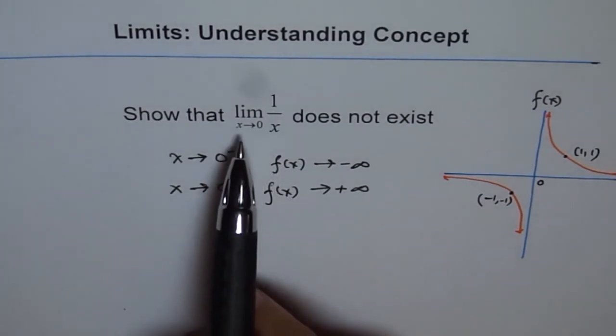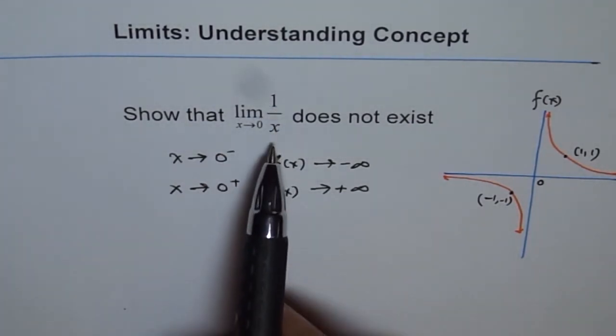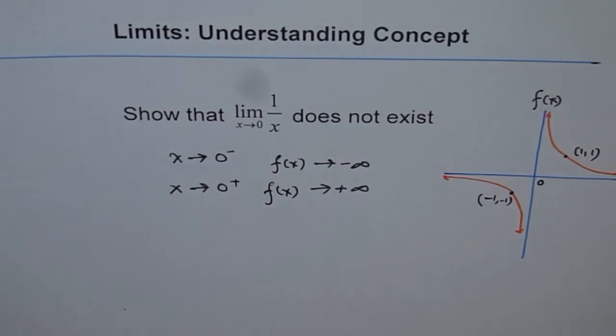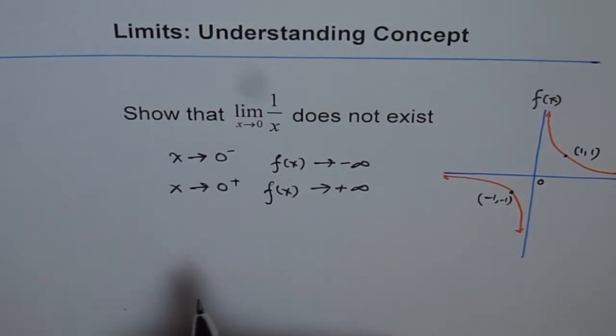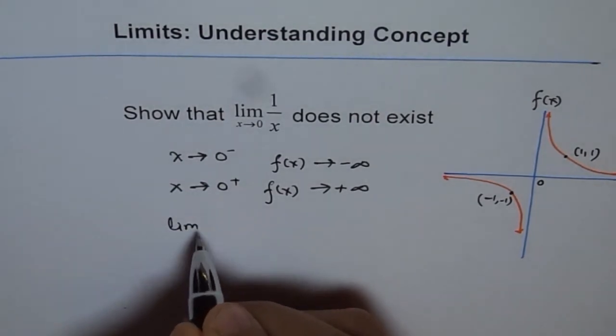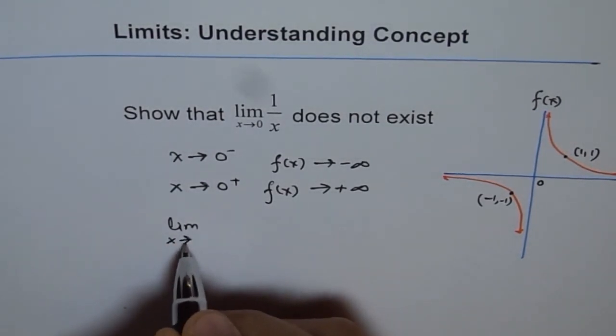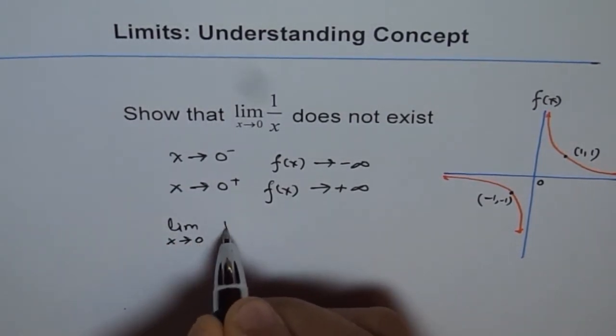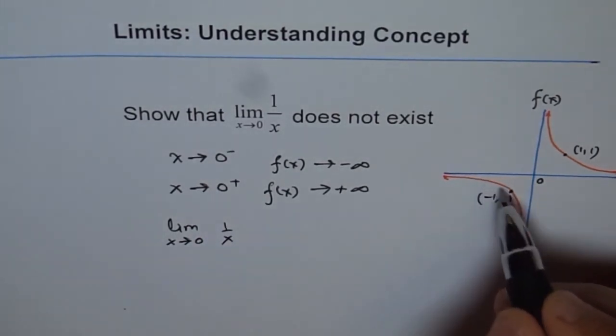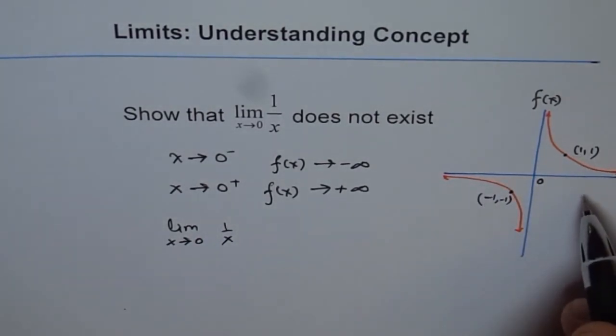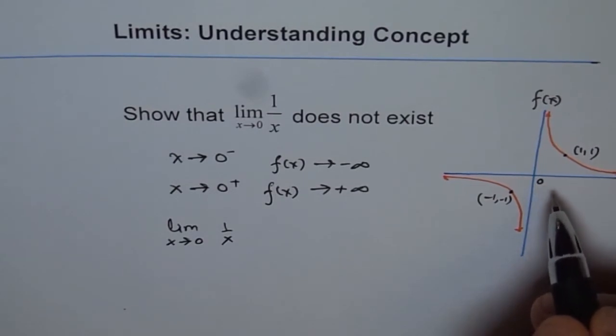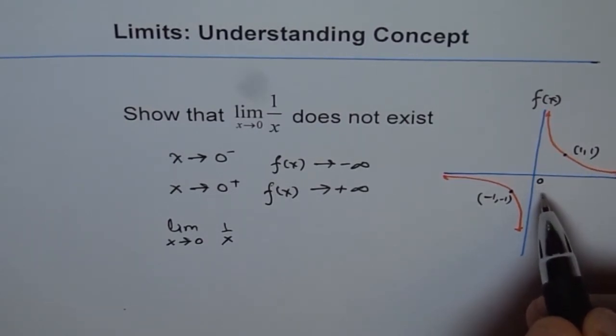Even otherwise, when you plug in 0 here, you get 1 over 0, which is not defined. So it is not a real number. Therefore, we can say that the limit of the function 1 over x does not exist at x equals 0, right? It exists at some other points, any other point in the domain, but it does not exist at x equals 0, right?